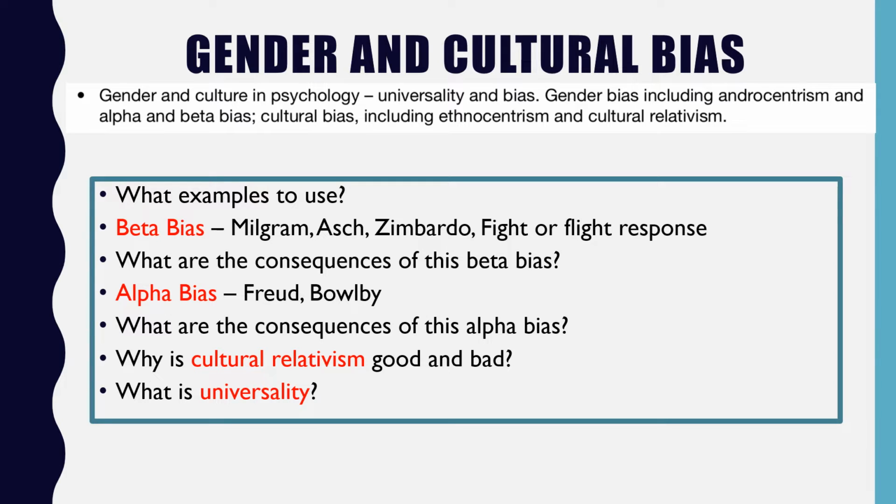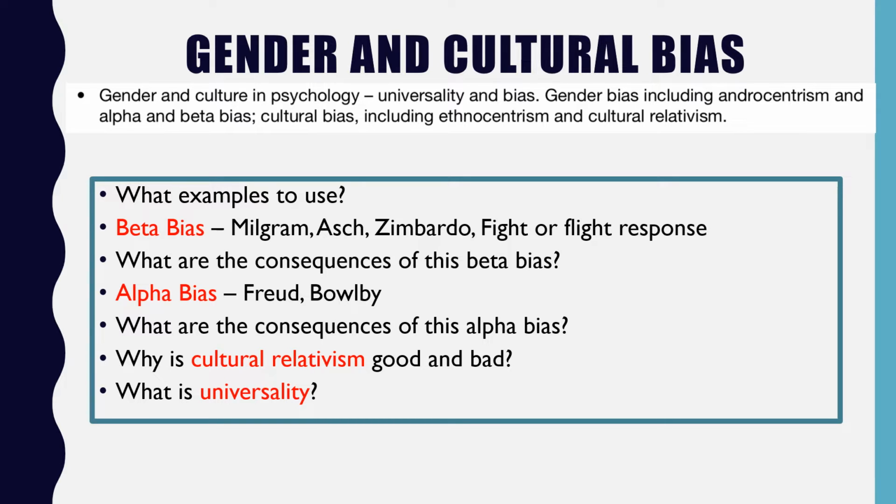So the big kind of error tends to be on the gender bias section when we look at alpha and beta bias. So for beta bias, there's some suggested examples for you to use here. So we've got Milgram, Asch, Zimbardo, fight or flight response. So just remember the beta bias in research is where differences between the genders are minimized. So for Milgram, Asch, Zimbardo and the fight or flight response, the reason that I picked those out is because they're all pieces of research that were based on what we call an androcentric sample. That's to say they were all males.